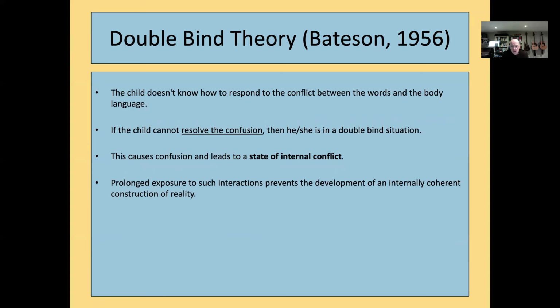So that leads ultimately to an internal state of conflict, and as a result of that, Bateson describes it as stopping them developing an internally coherent construction of reality. So inside their head, they're not able to have a picture of the world that makes sense. For example, a picture of the world that would make sense would be a parent who shows affection, and every time you come across the parent, they show affection towards you.